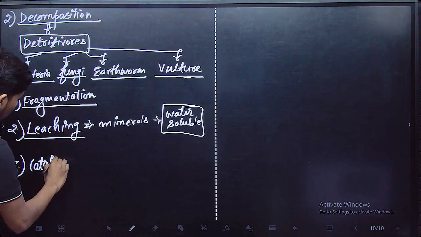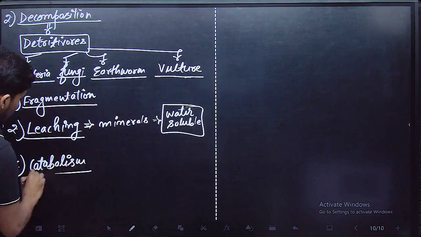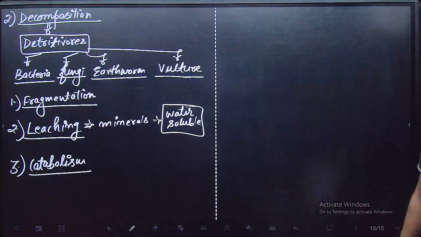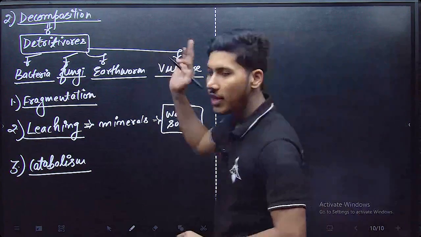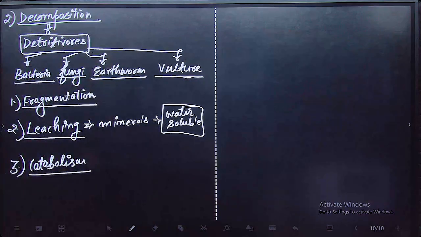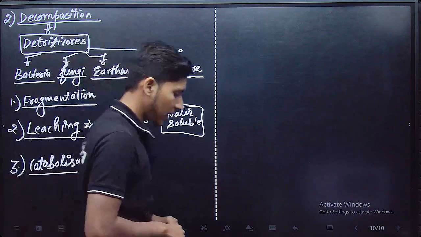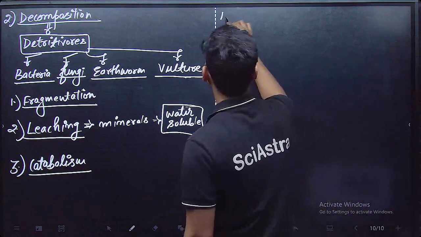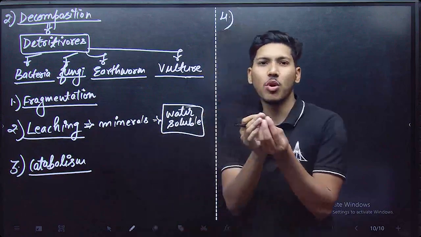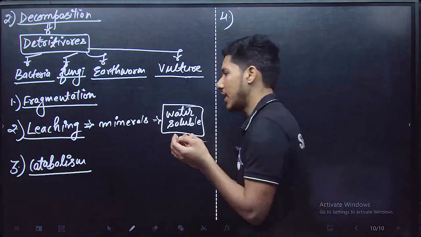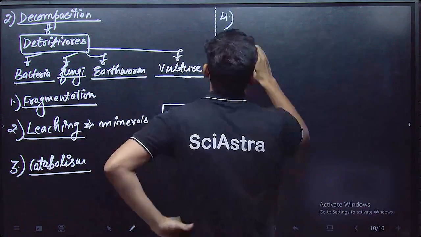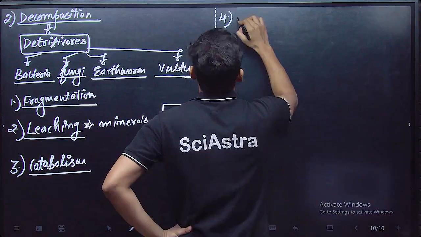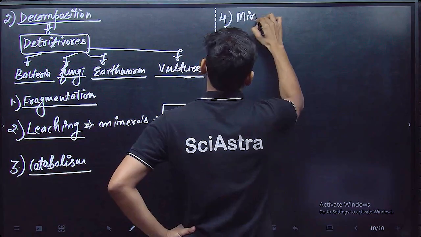What do you mean by catabolism? Catabolism is a process of further degradation or further breakdown of the decomposing material. Now the fourth step. After catabolism, we know that very small fine particles are produced from that decomposed litter. And now there is one process known as mineralization.